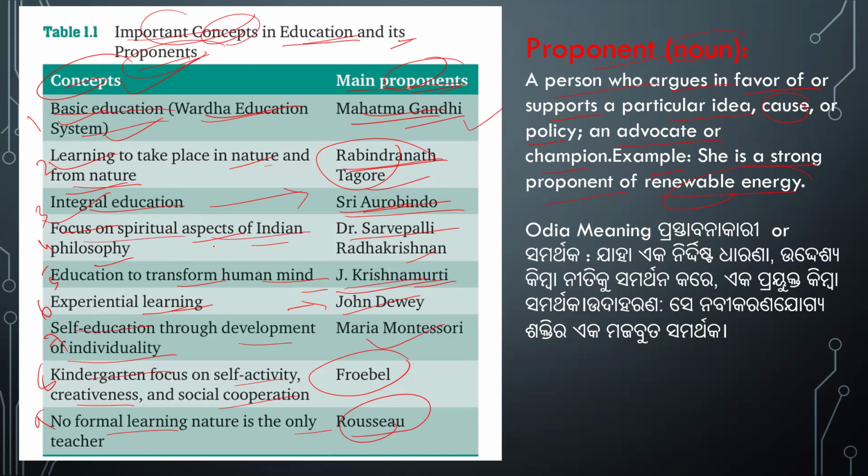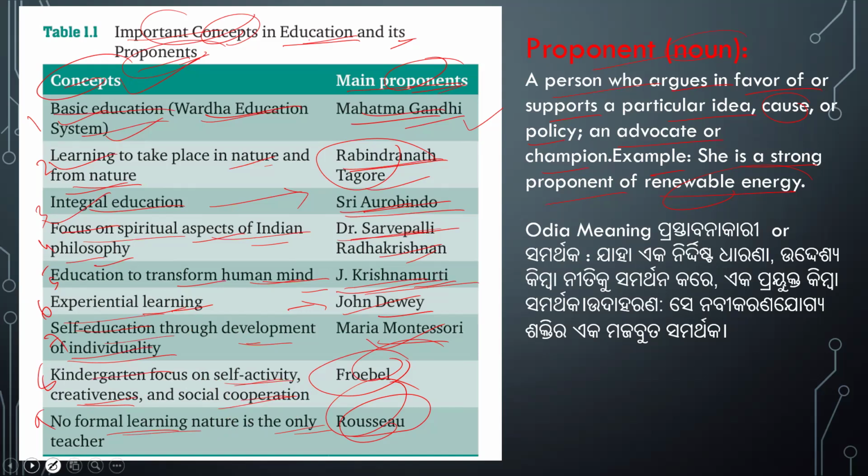Focus on the spiritual aspect of Indian philosophy is Dr. Sarvapalli Radhakrishnan. Education to transform human mind, J. Krishnamurti. Experiential learning, John Dewey. Self-education through development of individuality, Maria Montessori. Kindergarten focus on self-activity, creativeness, and social cooperation, Froebel. And no formal learning, nature is the only teacher, that is Rousseau.